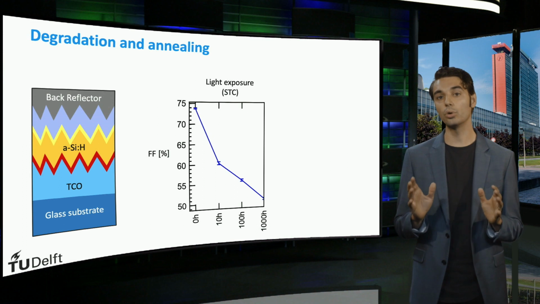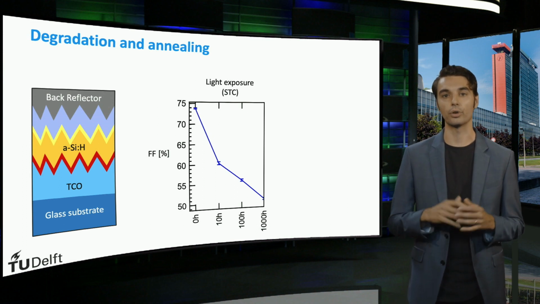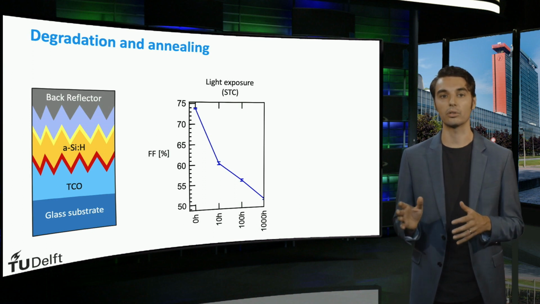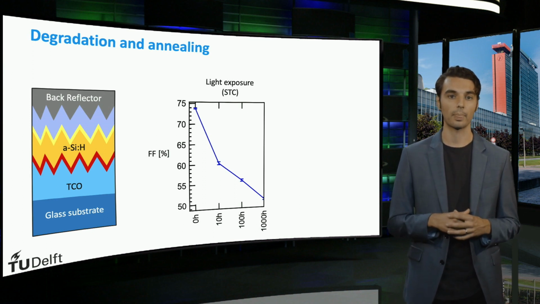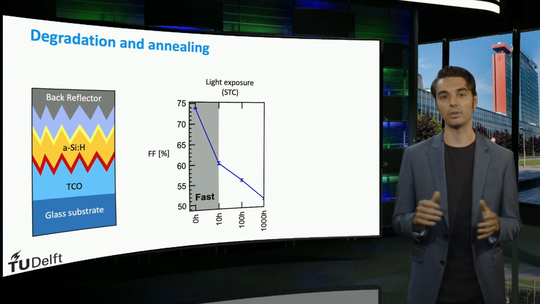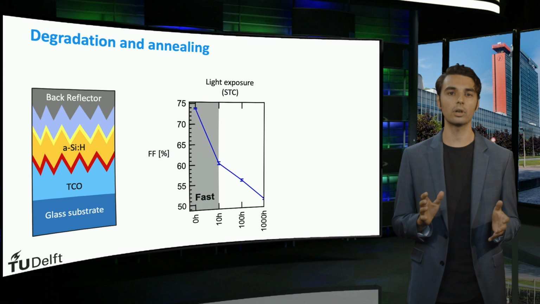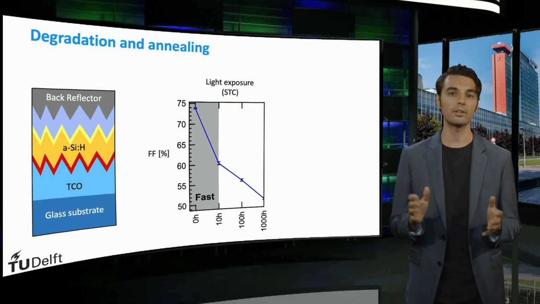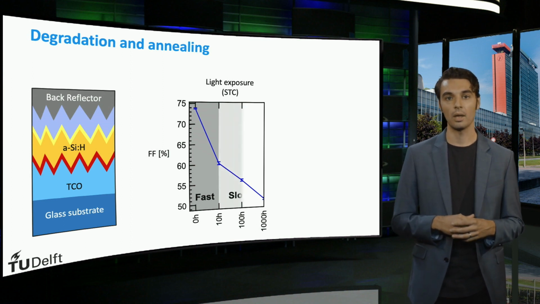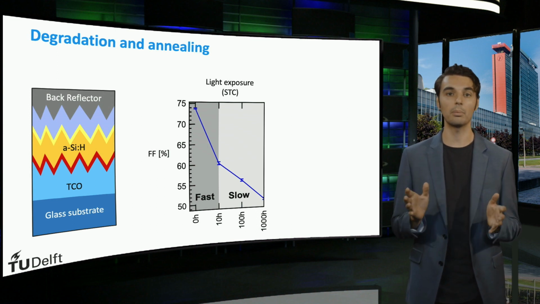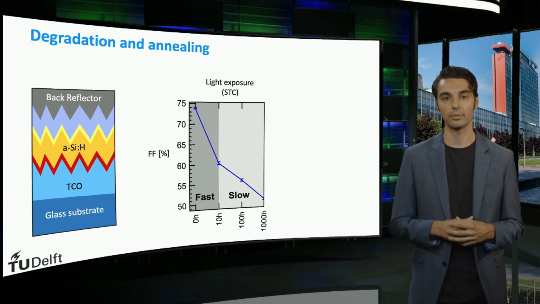We can discern 2 regions in this graph. The first 10 hours is where the strongest degradation occurs, since the fill factor is decreased from its initial 74% to about 60%. We can therefore call this the fast region. From 10 hours onwards, the cell degrades further, but at a reduced degradation rate. In this slow region, the fill factor decreases an additional 9% absolute, to achieve a stabilized fill factor of 51%.